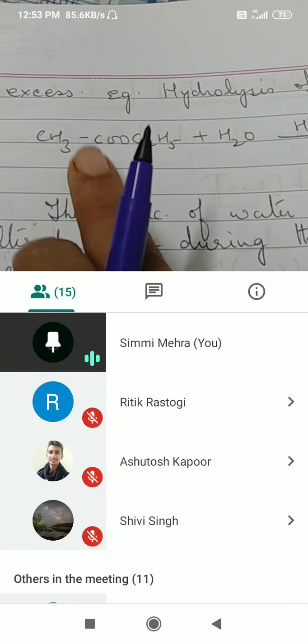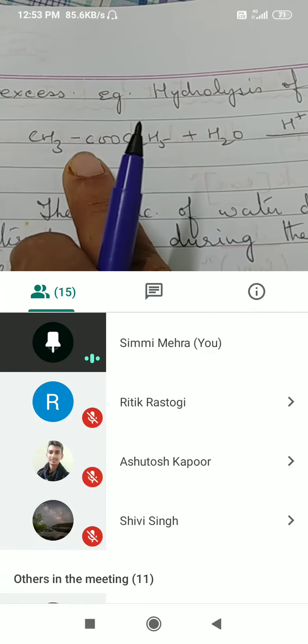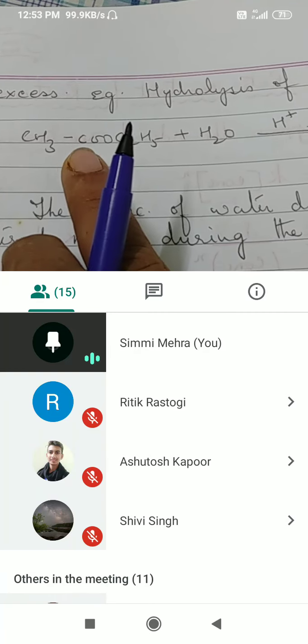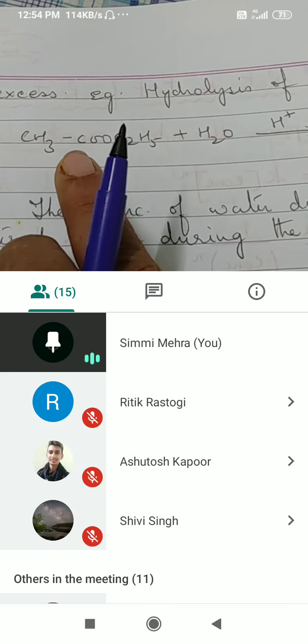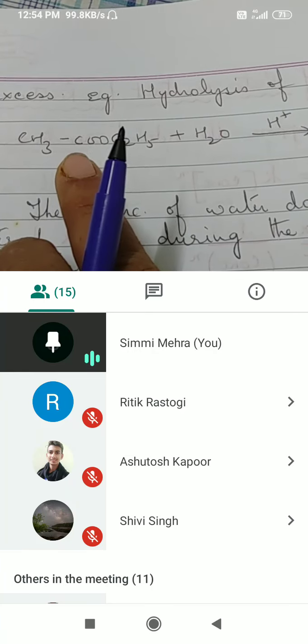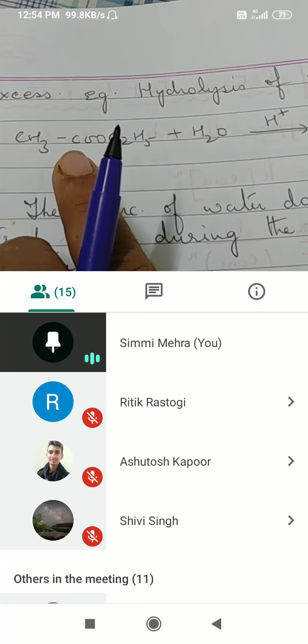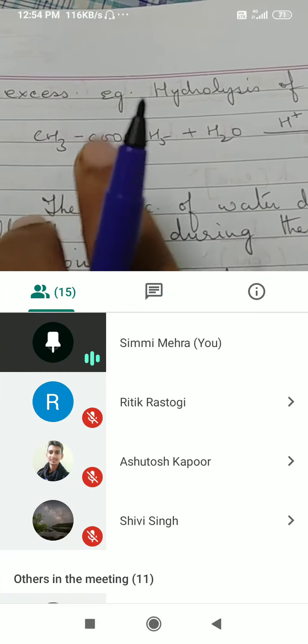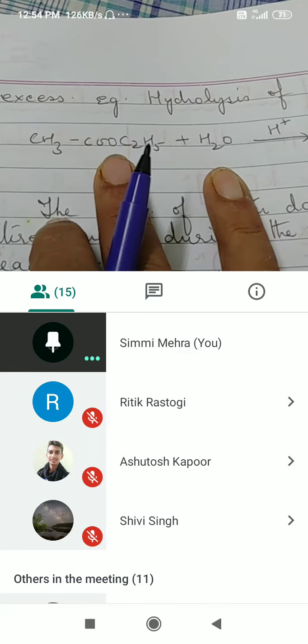It will only be the concentration of ethyl acetate which will affect the rate of reaction and order of reaction. So order of reaction will be 1, although there are 2 reactants, right?